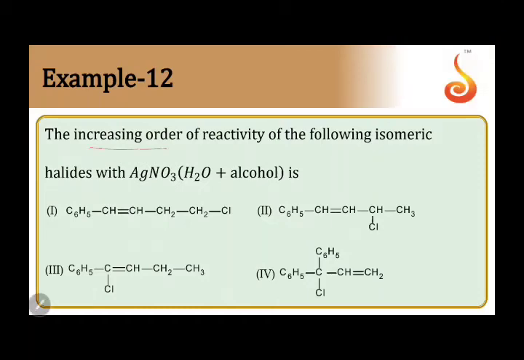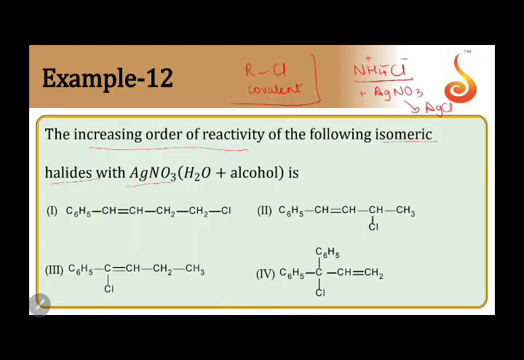Arrange the following isomeric halides in increasing order of reactivity with AgNO3. Now in haloalkanes and haloarenes, the bond between R and Cl is covalent, as compared to inorganic compounds, say for example ammonium chloride. This bond between NH4 and Cl is ionic in nature. It will immediately ionize to form NH4 plus and Cl minus. Hence, when we add AgNO3, we immediately get AgCl precipitate.